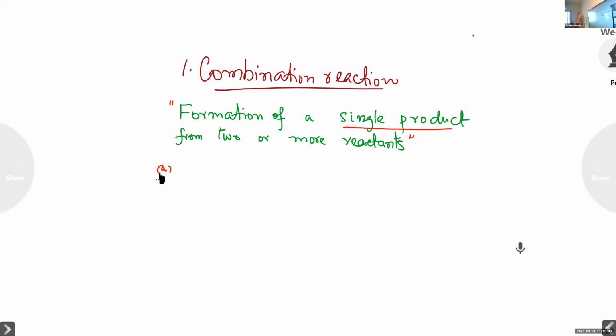We are going to add quicklime, or calcium oxide, into cold water. Then what happens? There is a vigorous, violent reaction with the formation of slaked lime, or calcium hydroxide, with the release of a large amount of heat energy.